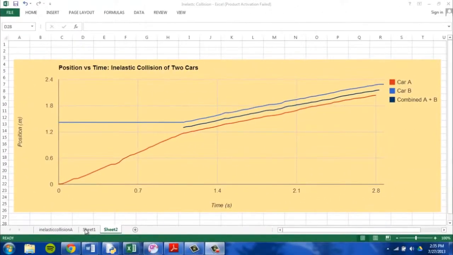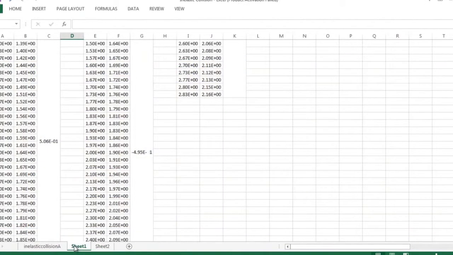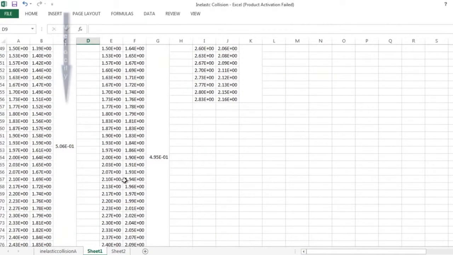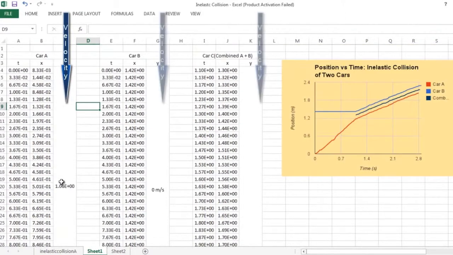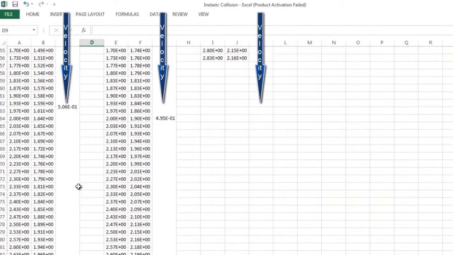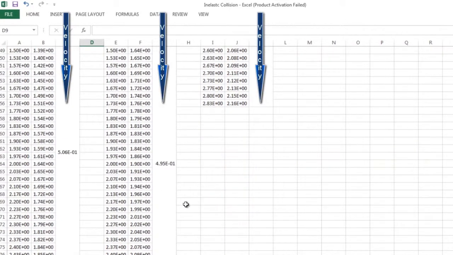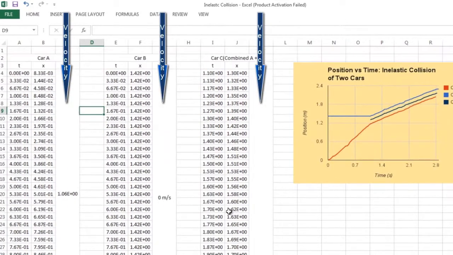Shown here on the position versus time graph, you can see the velocity of the center of mass for all three scenarios is constant. Car 1 moved approximately 1 meter per second initially. However, after hitting car 2, it moved approximately 0.5 meters per second. Car 2 was initially at rest until after the collision when it moved at that same speed. So we can see here that the combined velocity was in fact that speed.